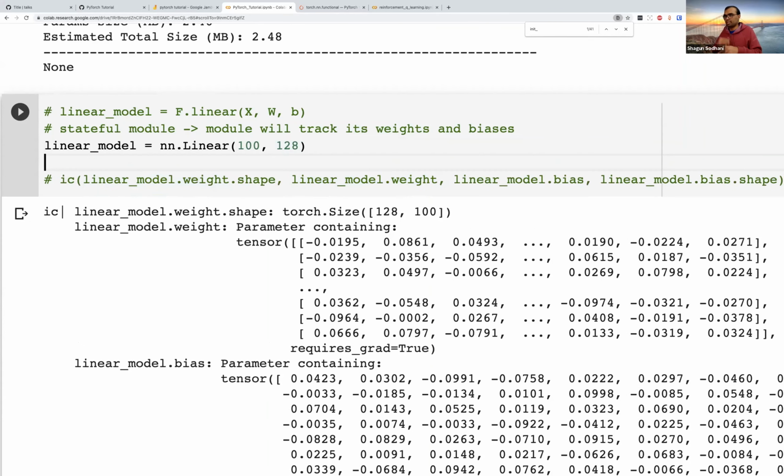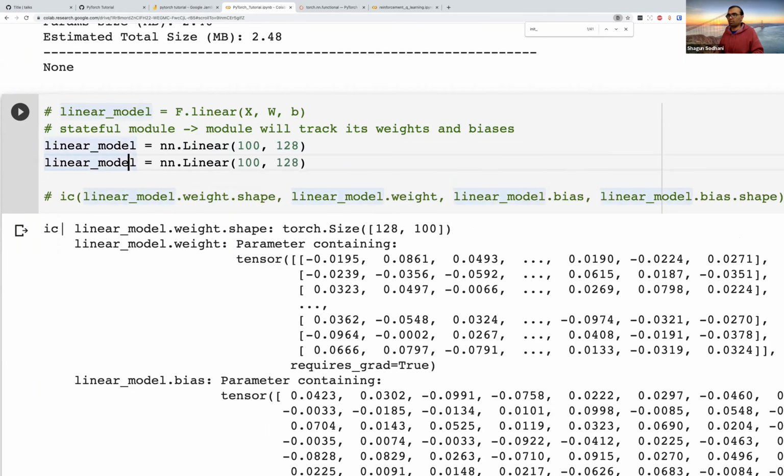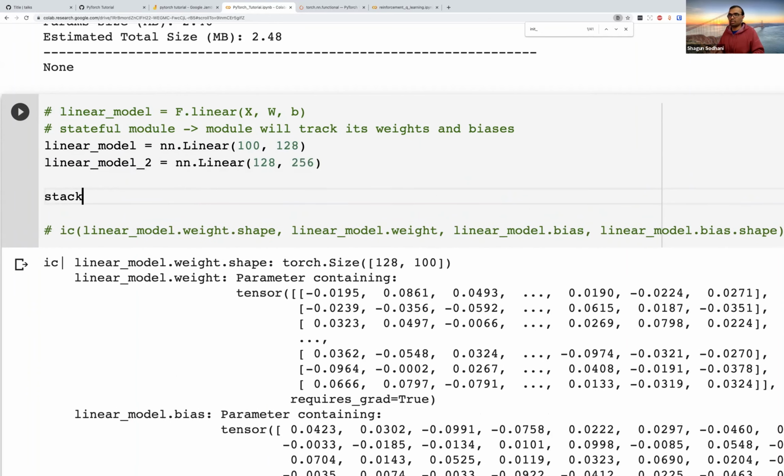Okay, and the second thing that we were showing is, why should I have just one such model? I want to have linear_model_2. This linear model would have an input of shape, let's say 128, and an output of size 256. Now what I want to do is have a model which calls both these models. So I could have a stacked_model.